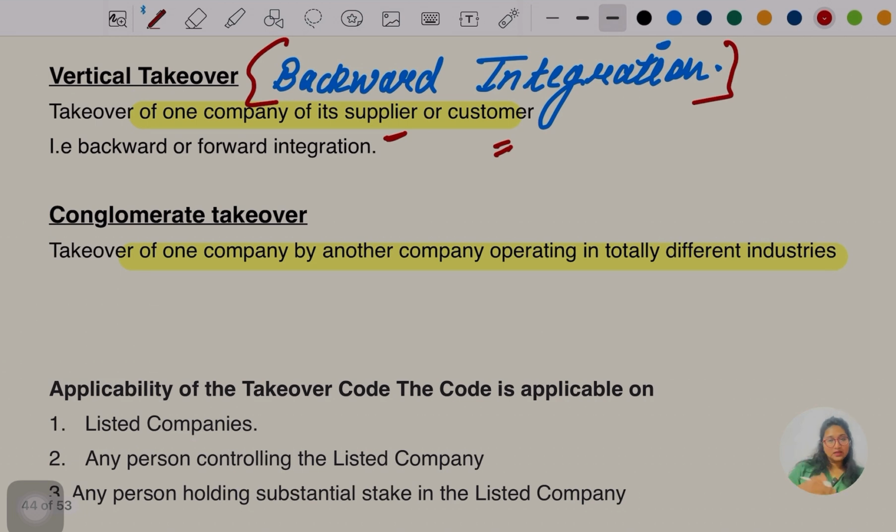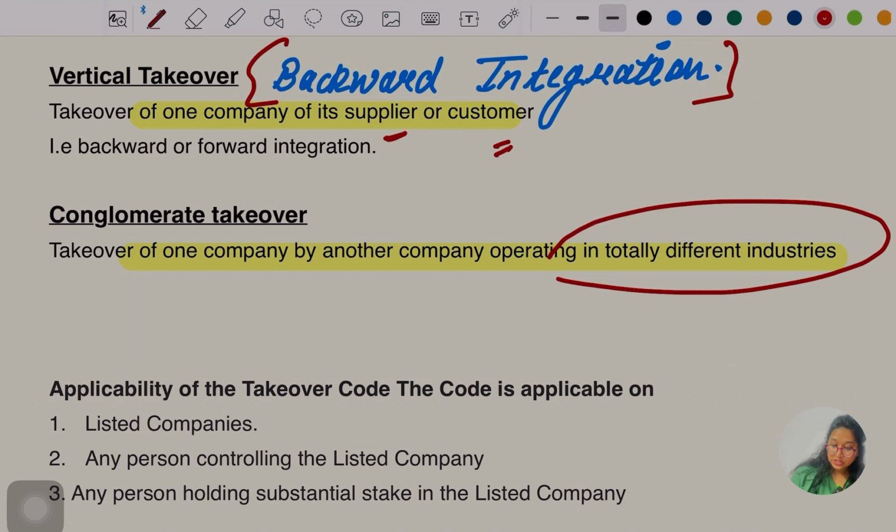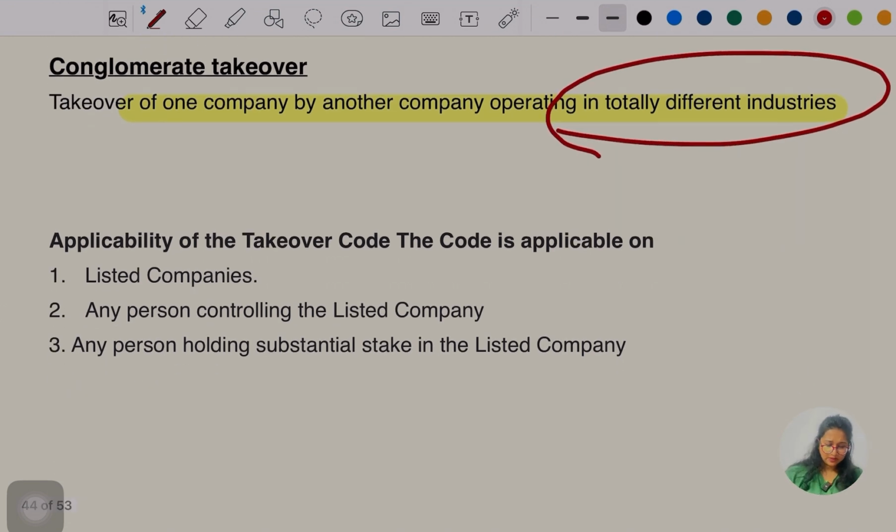And here comes another takeover, which is the conglomerate takeover, where the takeover is done in different companies. Takeover of one company by another company operating in a totally different industry is the conglomerate takeover. That much I have understood, roughly.